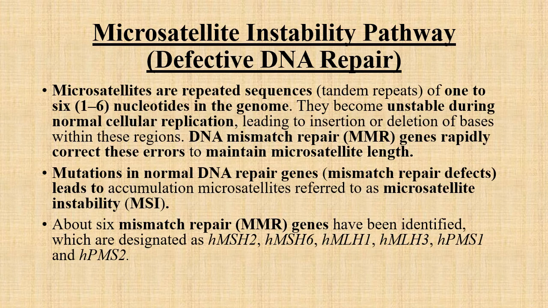So up to here were the APC beta catenin pathway related genetic events.